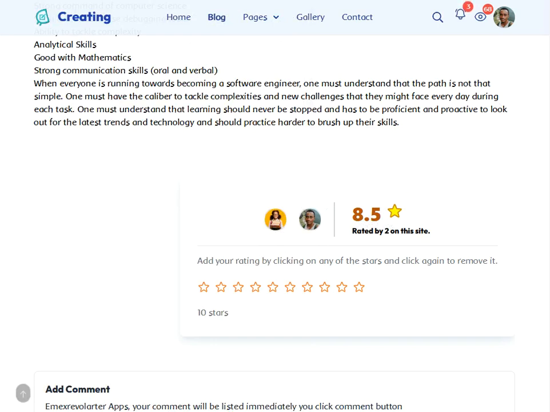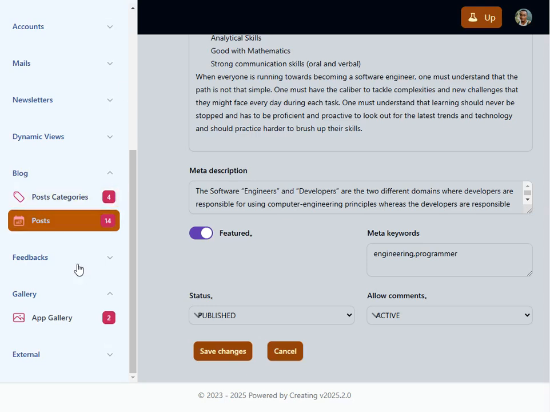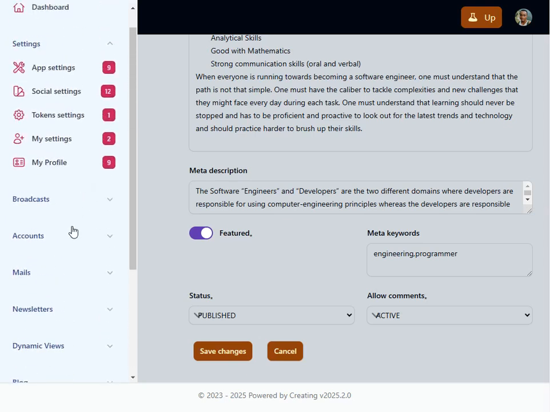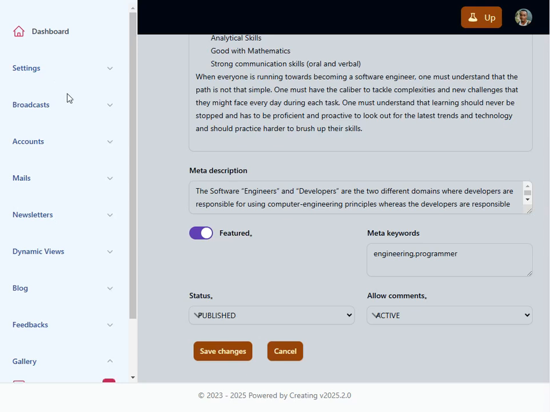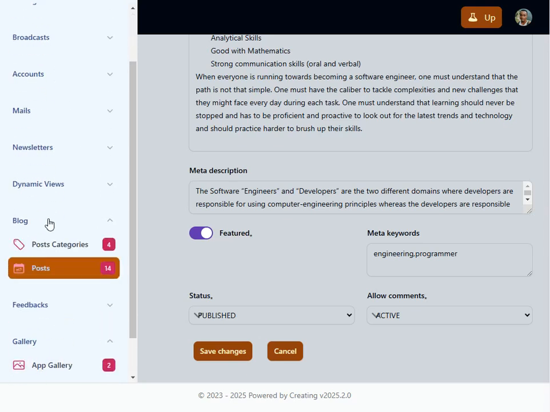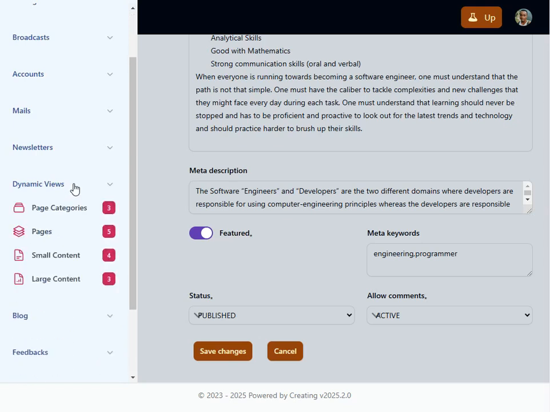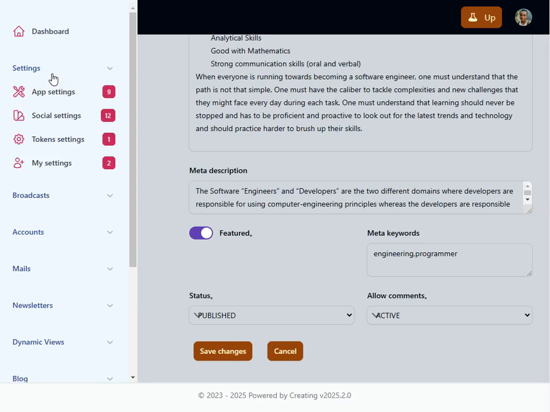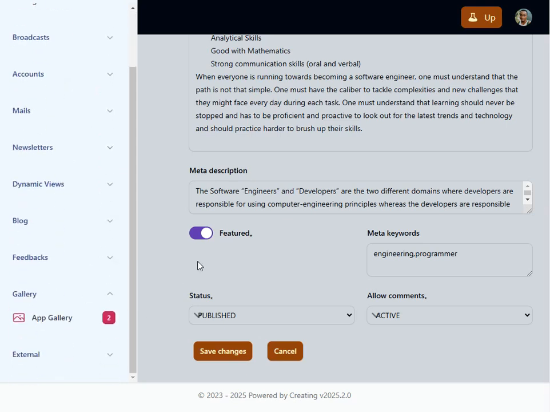How do you manage rating? Rating has its own place where you can manage such. I hope I still remember. Okay, blog, dynamic reviews, newsletter, accounts. Alright, I don't think we have such. Okay, because I don't think I have provision for that.